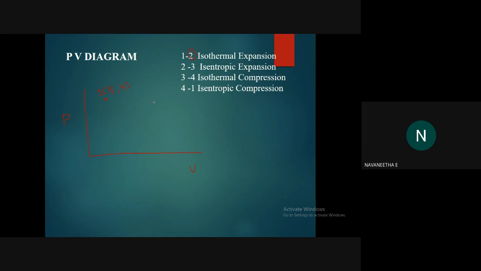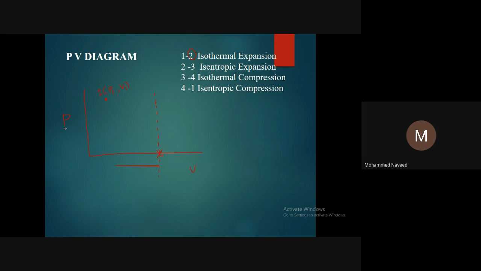Okay, so that means this is the x coordinate of the second point. Okay, then what about the pressure? Increasing or decreasing?